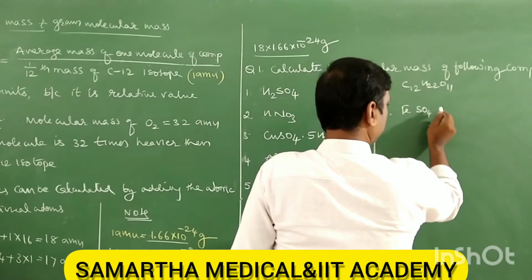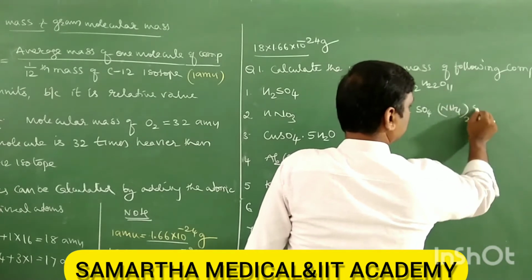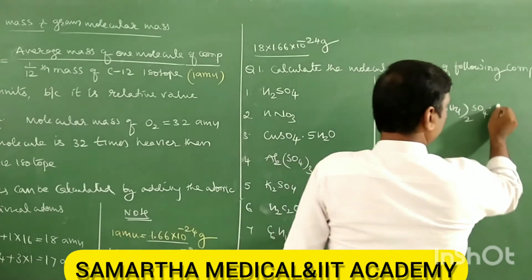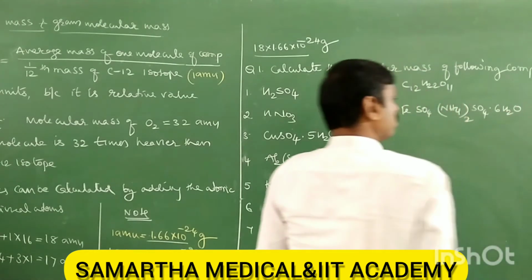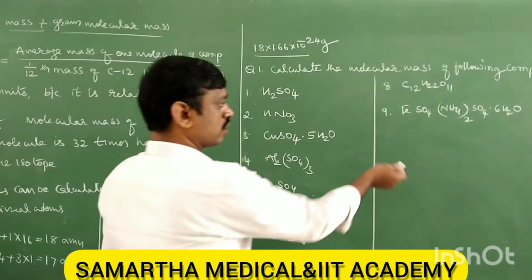FeSO4, ferrous sulfate, ammonium sulfate, 6H2O. It is also called Mohr's salt, ferrous ammonium sulfate. 10.